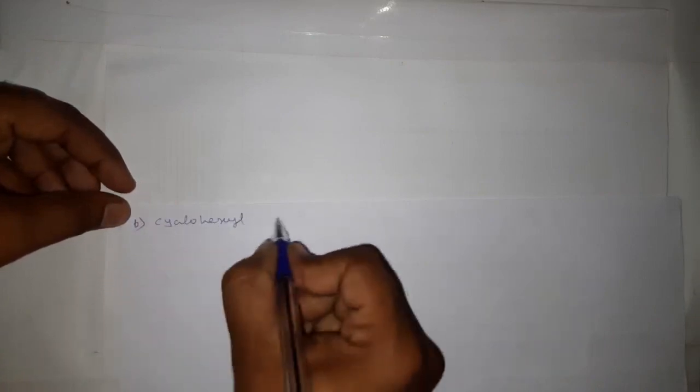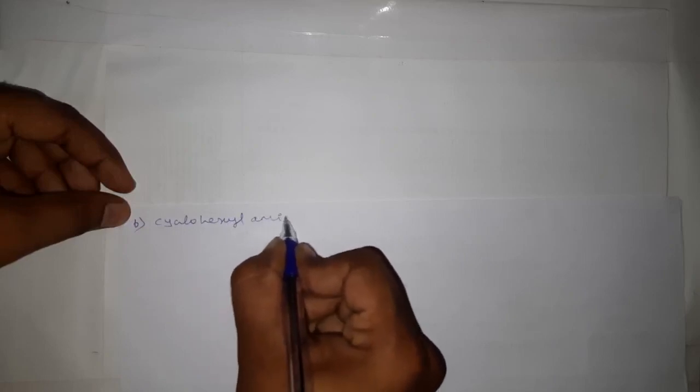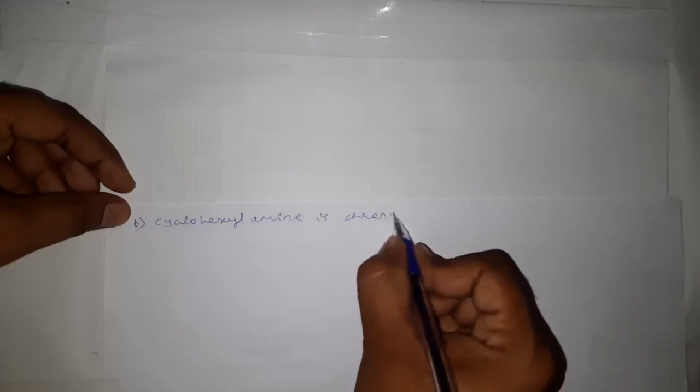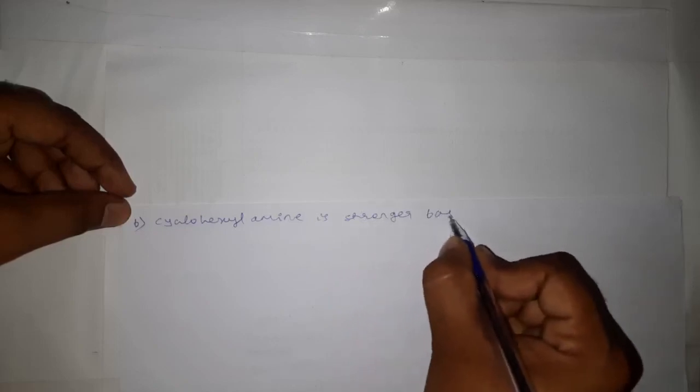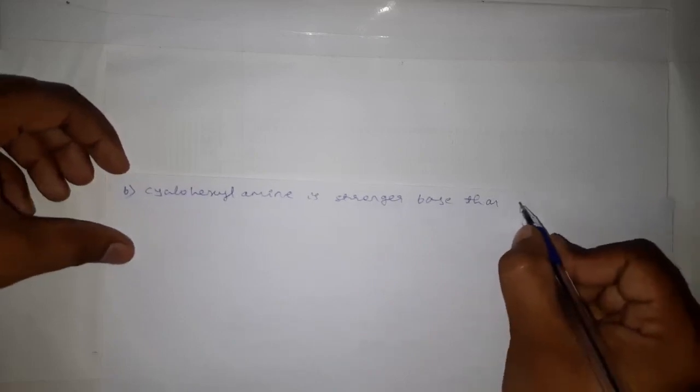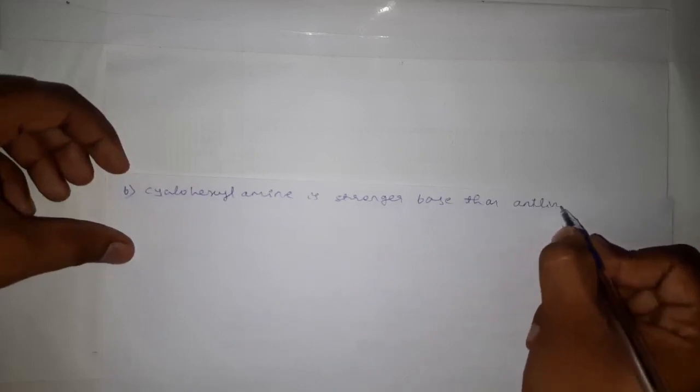Then we can discuss the second comparison, that cyclohexylamine is a stronger base than aniline.